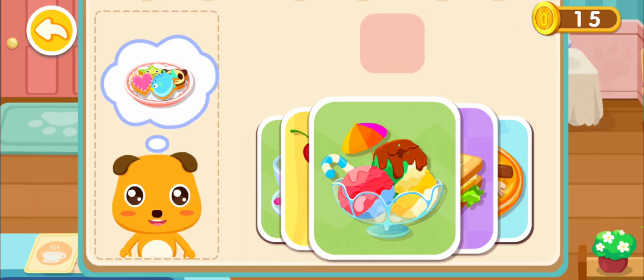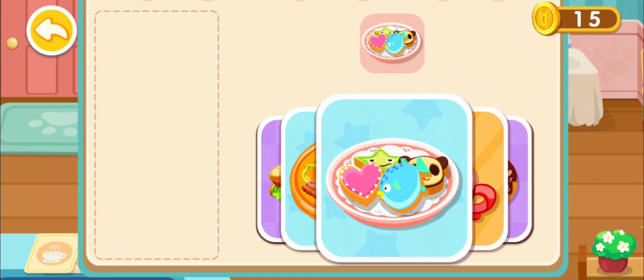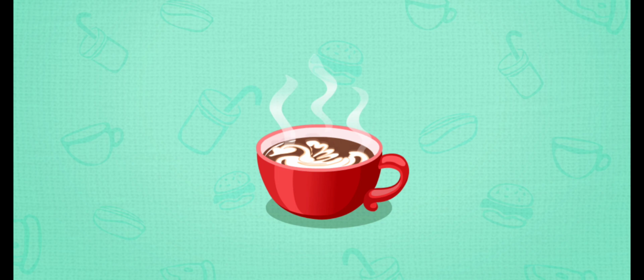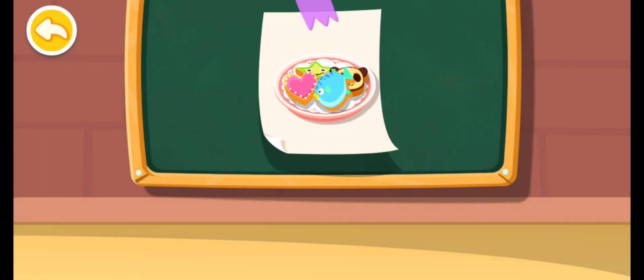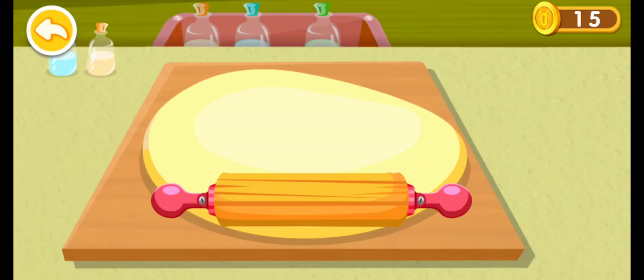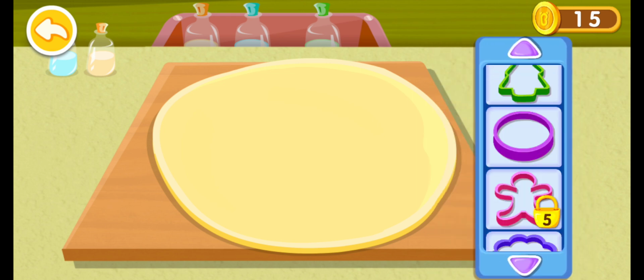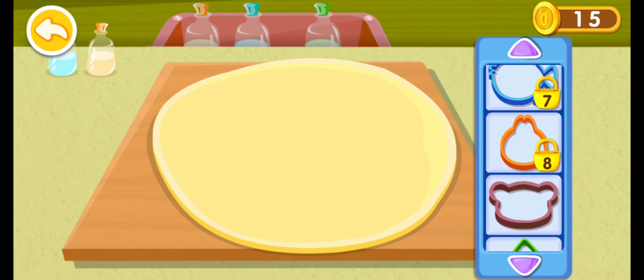I want to have some cookies. This is what the customer ordered. Let's roll out the dough together. Choose your favorite shape.